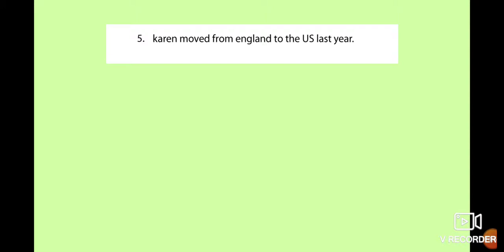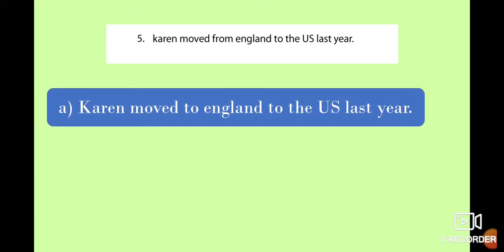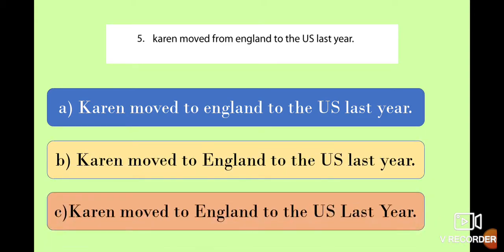Number 5. Karen moved from England to the United States last year. One more time, we have 3 options and we check every one. Karen moved to England to the United States last year. Let's see. In this case, Karen is with capital letter. That's good. But England is a place and is written with lowercase letters. So it's not the best option.